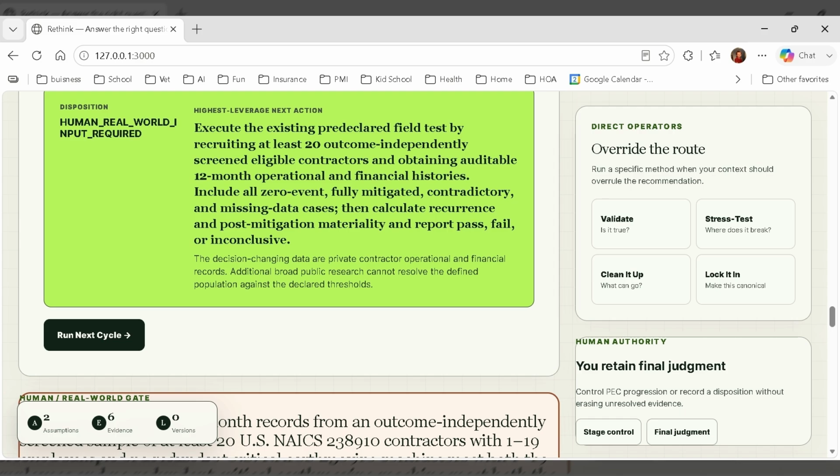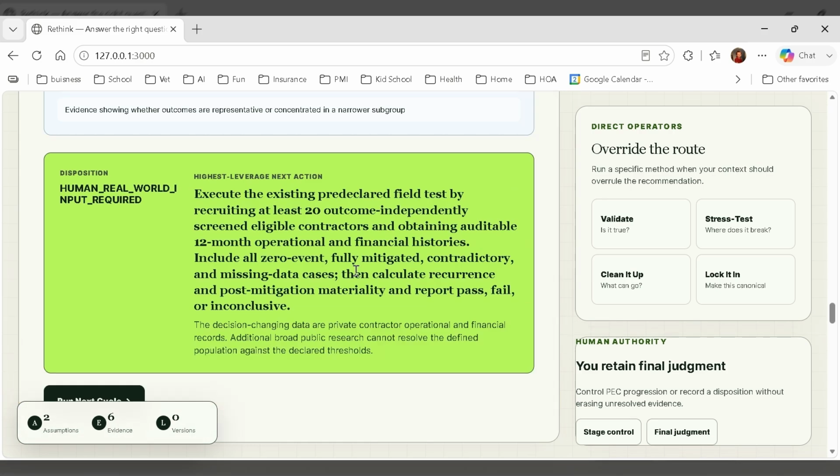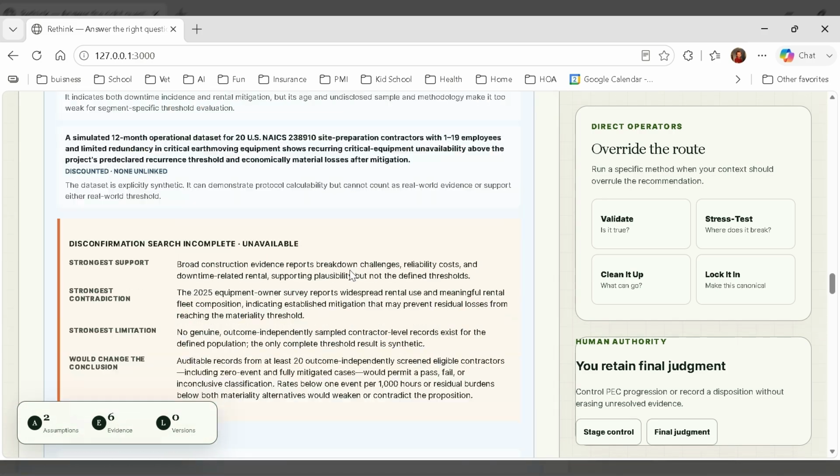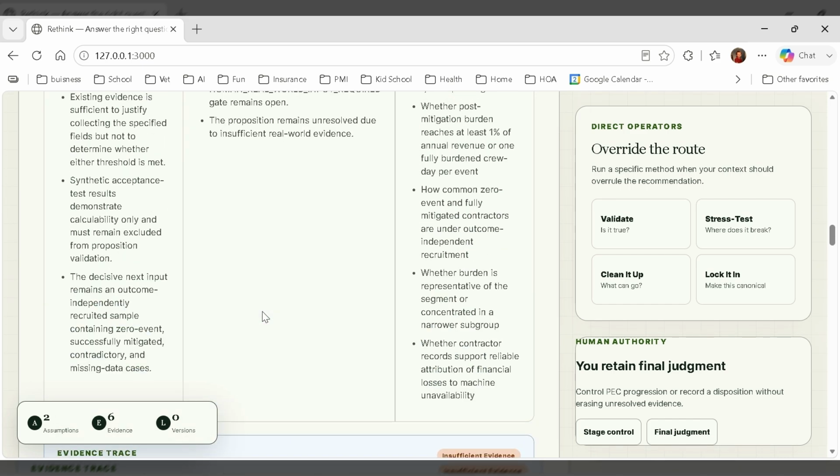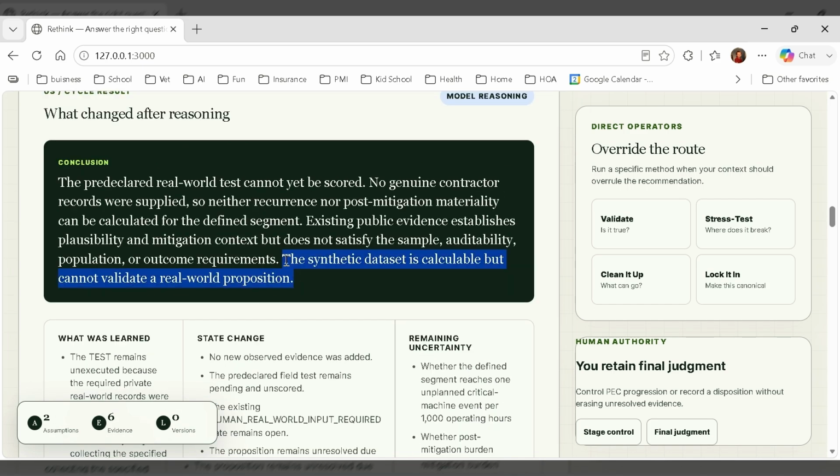For this acceptance test, I deliberately tried to break the system. I added simulated data for 20 contractors, engineered so that the numbers exceeded both thresholds. Rethink evaluated the dataset, recognized that it was synthetic, and refused to let the favorable fake evidence validate the real world propositions. The proposition therefore remained insufficient.